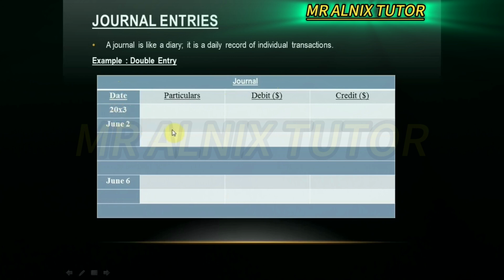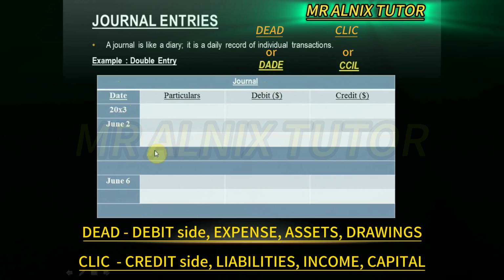Right, now before we go through it, do you still remember these 2 pairs of words from my last video? Okay, now let's look into the question. Sold goods and received 100 by check. Alright, sold goods is considered sales revenue, and by check is considered cash and bank. That's why we have to identify at least 2 accounts at the particulars column here: cash and bank and sales revenue.